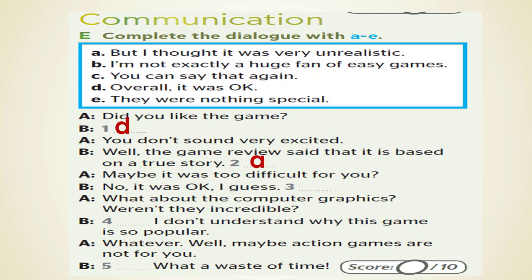No, it was okay. I guess I'm not exactly a fan of easy games. Letter B. What about the computer graphics? Weren't they incredible? They were nothing special. I don't understand why this game is so popular. Whatever. Well, maybe action games are not for you. You can say that again. What a waste of time.